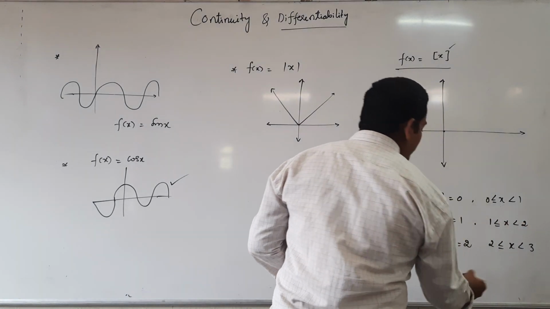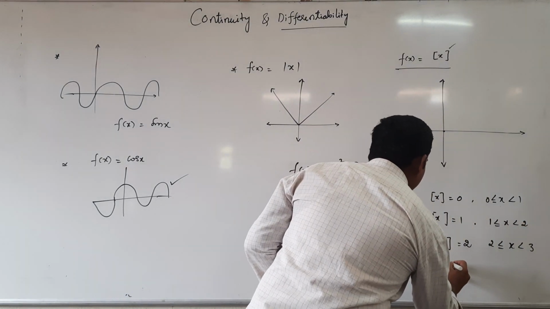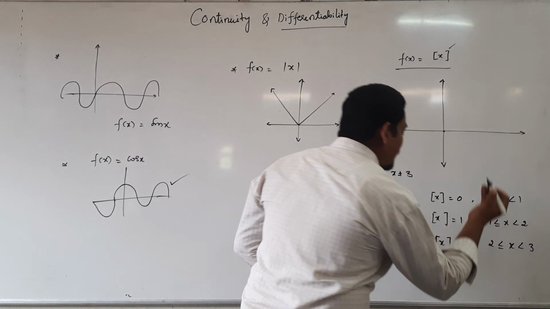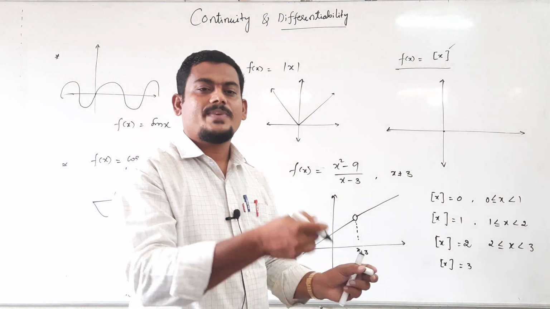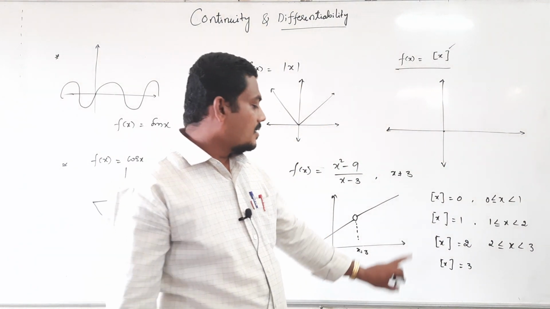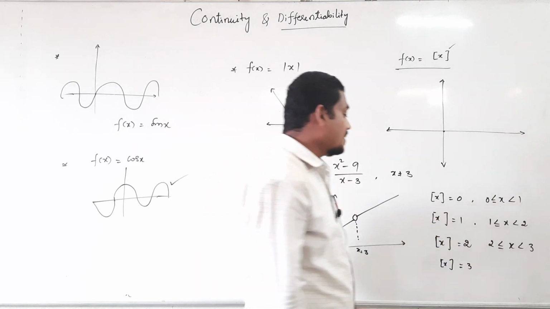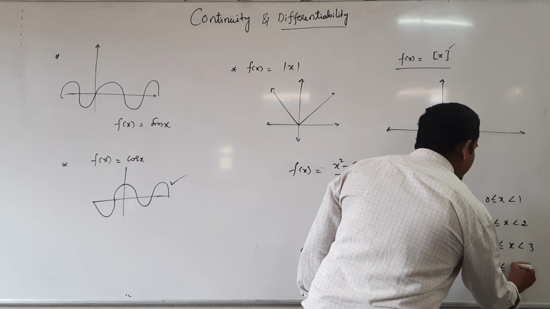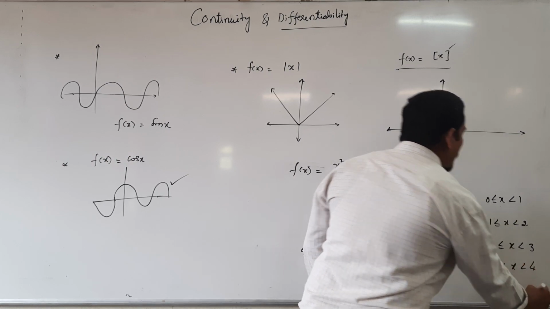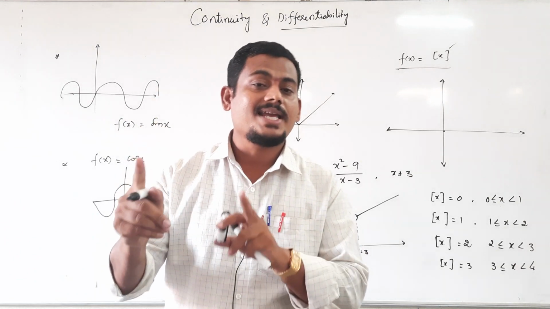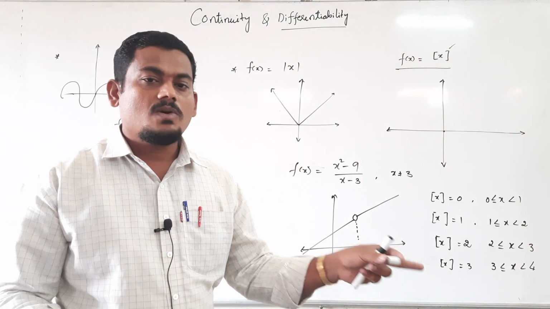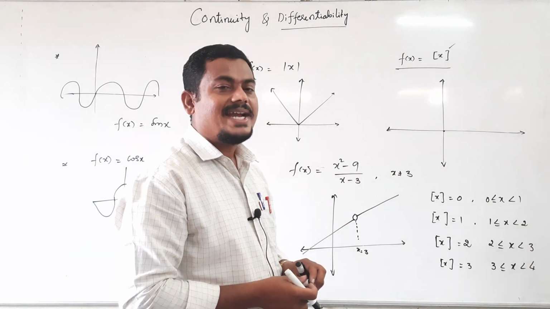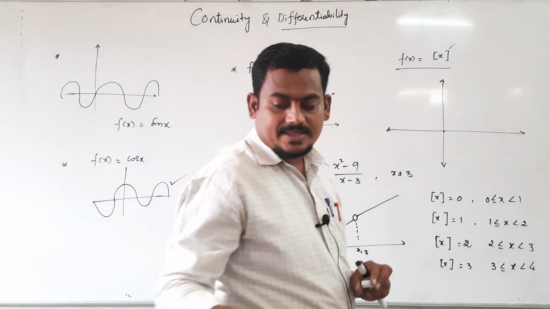I will write, when step x equal to 3, for those values of x step x is 3: step x is 3 only when x value is either 3 or more than 3, right? Up to 4, means up to 3.999, not equal to 4, step x equal to 3. Similarly for negative values also, what is step x?